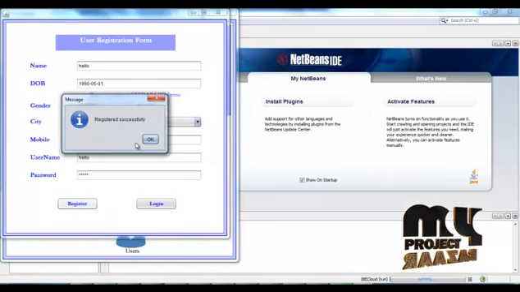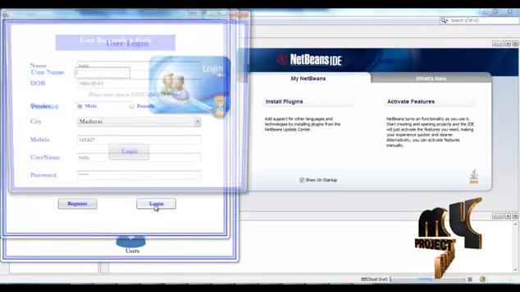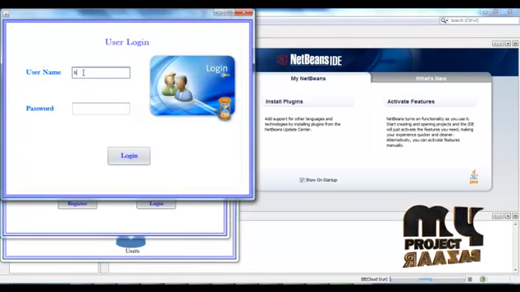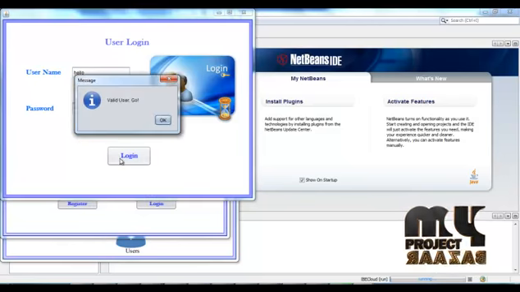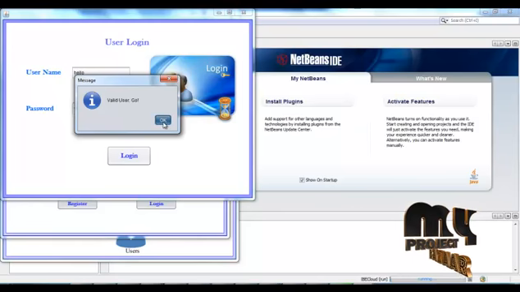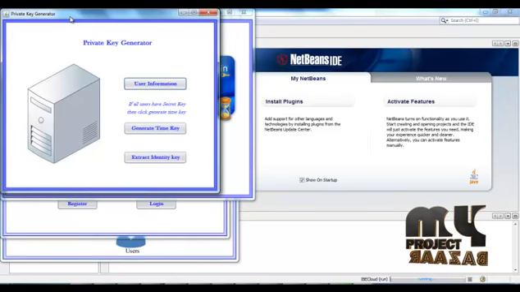If registered successfully, then we have to go to the login page. So for user login, give the username and password here. So login. With valid usernames, we go on. Now the private key generator process is performed.